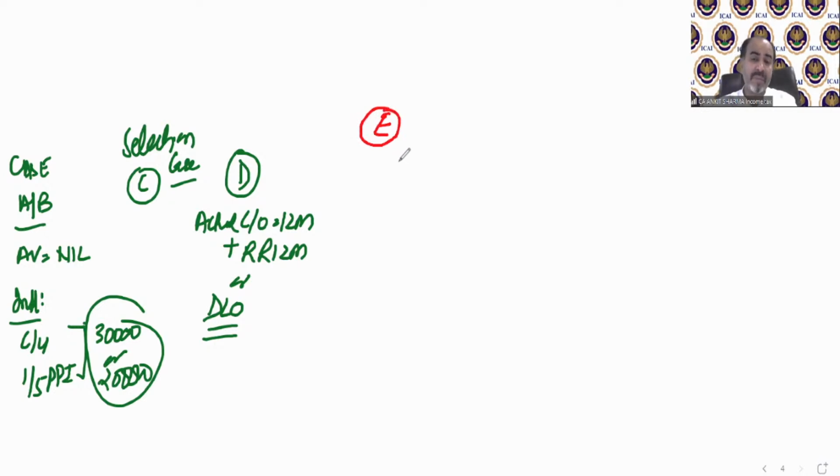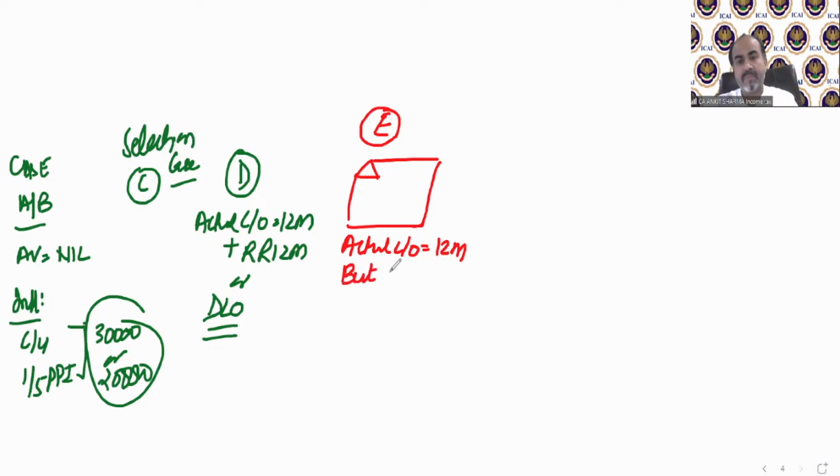Again, if you are able to find the correct case, then you will be able to solve the question very easily. Case E says that if you have any house which has been actually let out for 12 months, like case number D, but there's a difference: full rent not received.